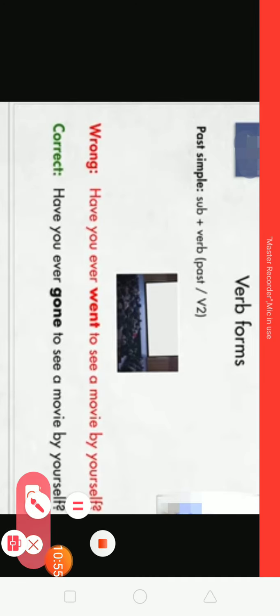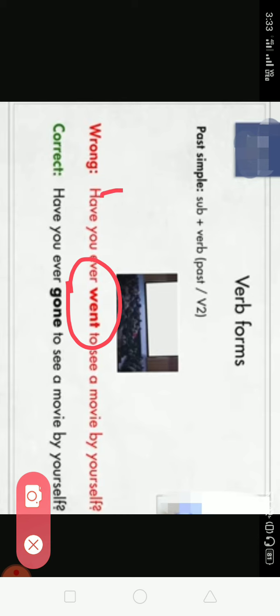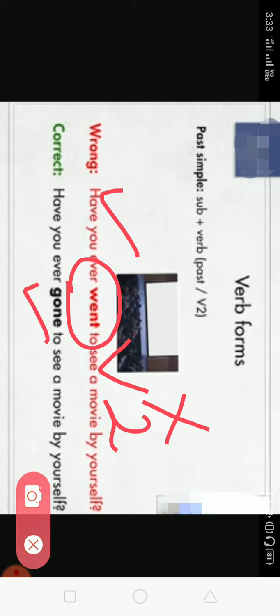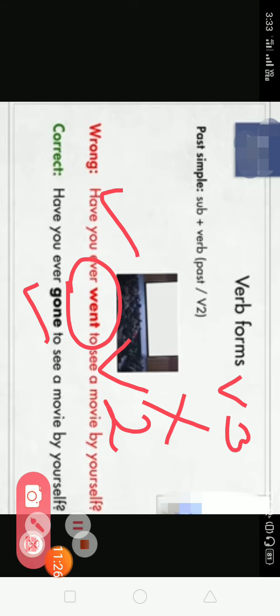Now why is this part of the sentence incorrect? Because we have used the wrong verb here. The sentence begins with have, and we are using the second form of verb, which is wrong. So the correct sentence is, have you ever gone? Whenever you use has, have, had, always keep in mind to use the third form of verb.